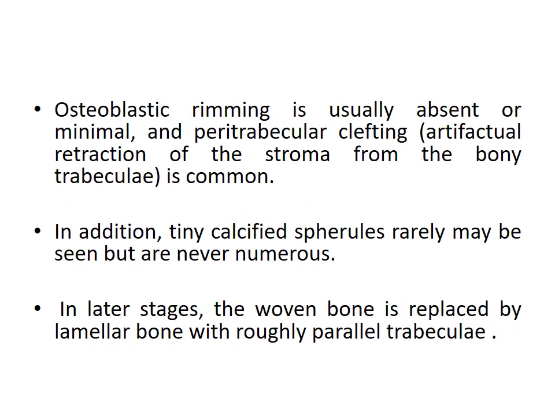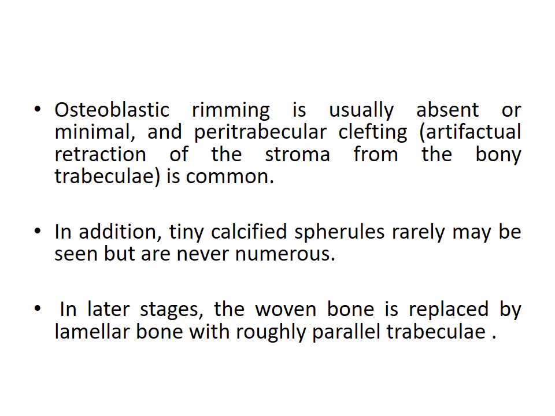Osteoblastic rimming is usually absent or minimal, and peritrabecular clefting, artifactual retraction of the stroma from the bony trabeculae, is common. In addition, tiny calcified spherules rarely may be seen but are never numerous.